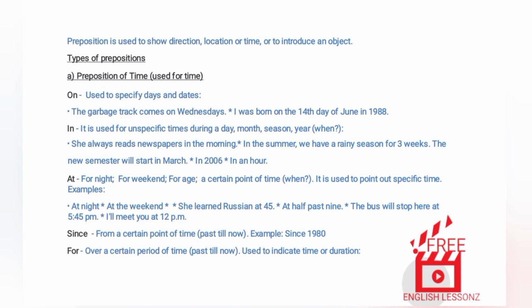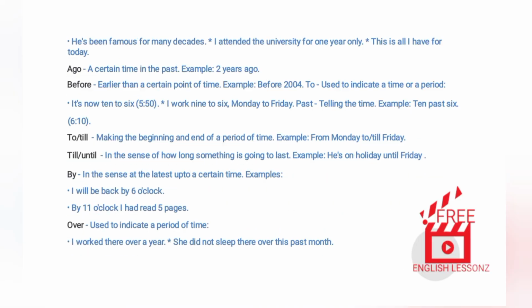Since: from a certain point of time, past till now. Example: since 1980. For: over a certain period of time, past till now. Used to indicate time or duration. He's been famous for many decades. I attended the university for 1 year only. This is all I have for today. Ago: a certain time in the past. Example: 2 years ago. Before: earlier than a certain point of time.